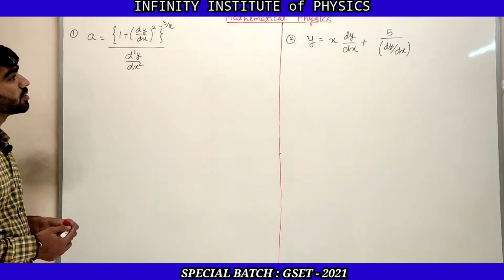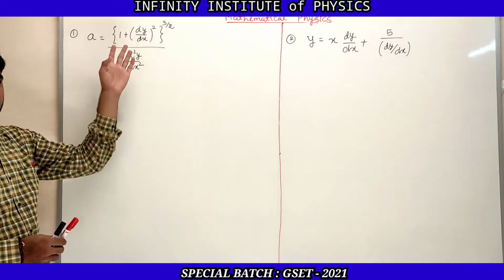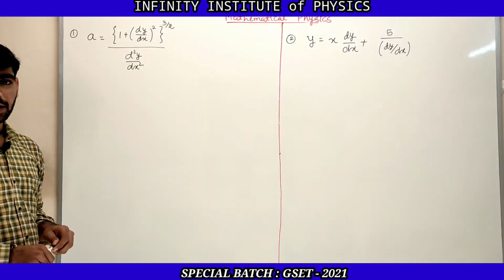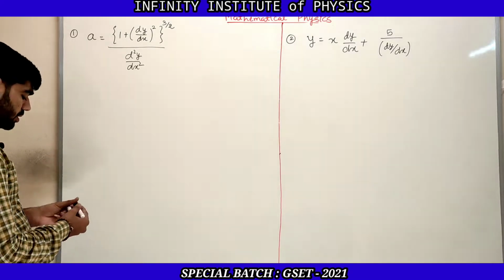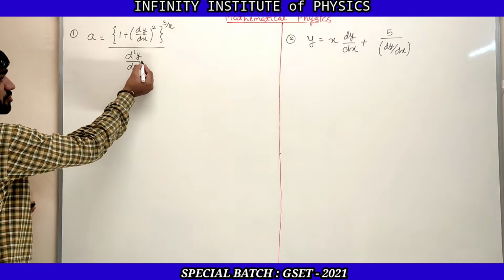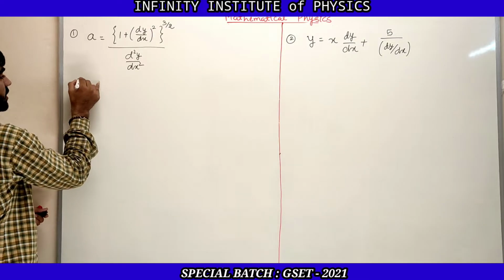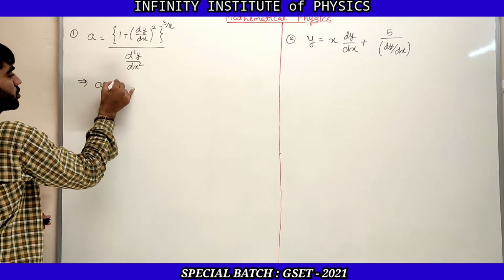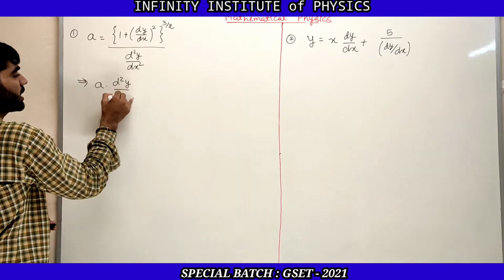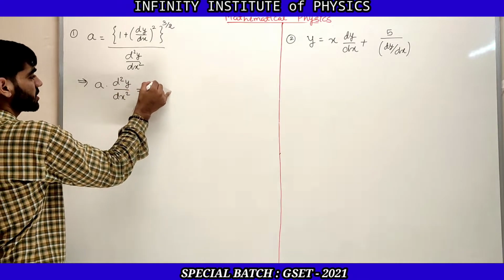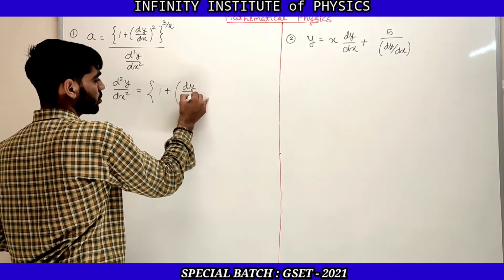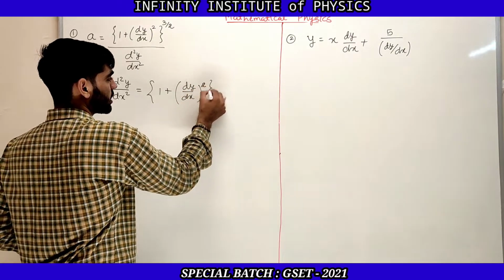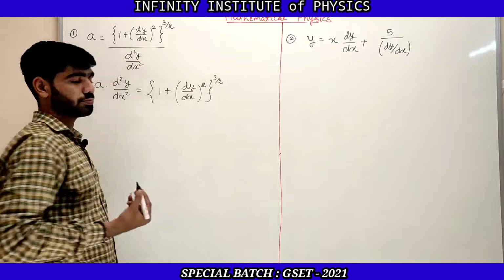Now you can see that this is in fractional form. So first of all we need to write it in linear form or rational form. Let us take d square y by dx square to the left hand side. Then it will be a into d square y by dx square, which is equal to 1 plus dy by dx whole square, whole raised to 3 by 2.